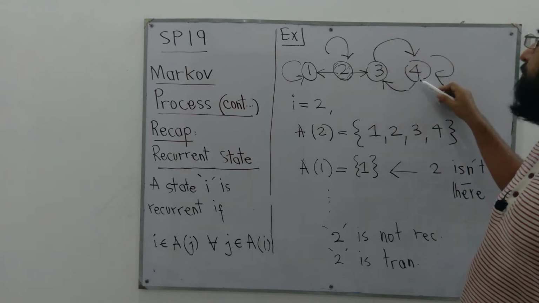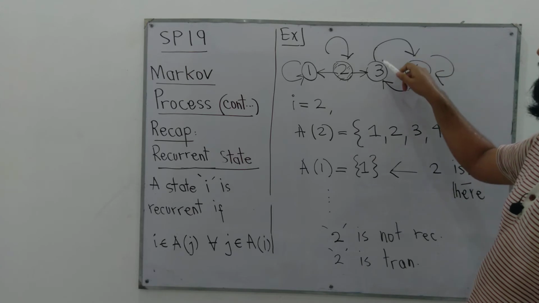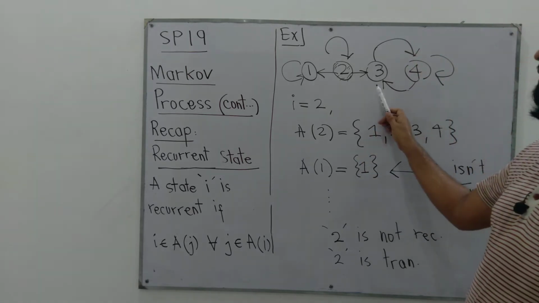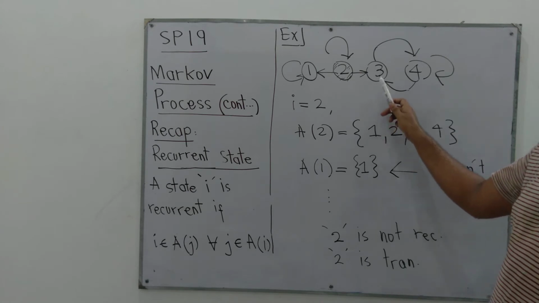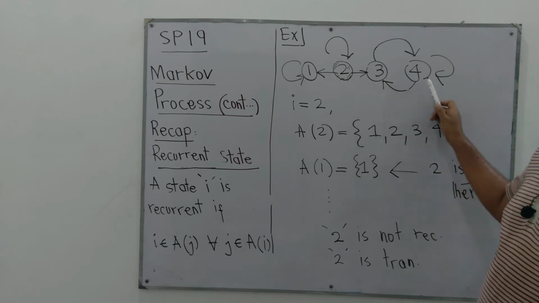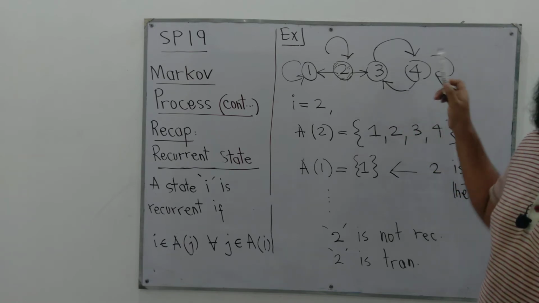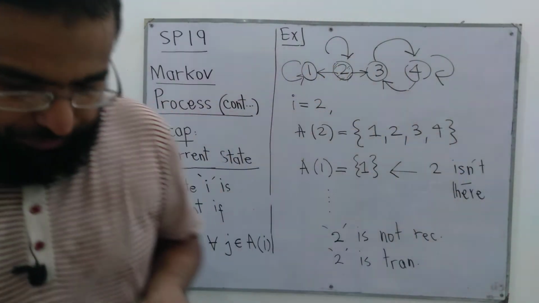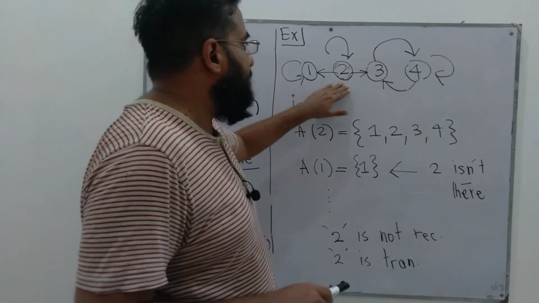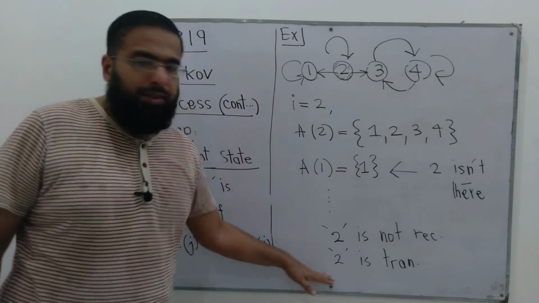What about 4? From 4 we can go to 3 and from 3 we can come back to 4. So the set of reachable states from 4 contains only 3, and in the set of reachable states from 3, 4 is there. This means 4 is a recurrent state. So all of 1, 3 and 4 are recurrent states, whereas 2 is a transient state.